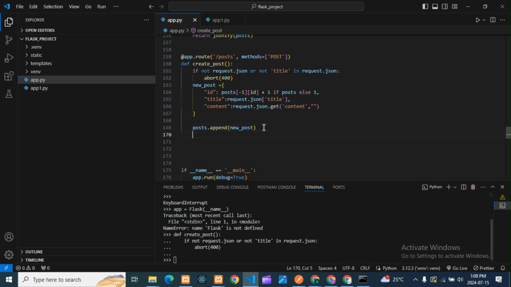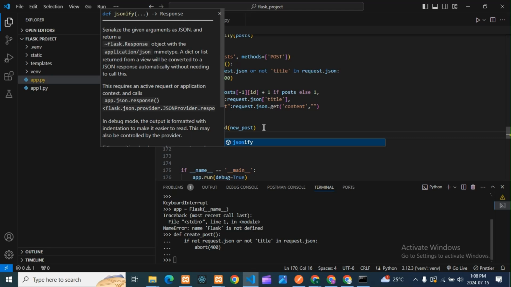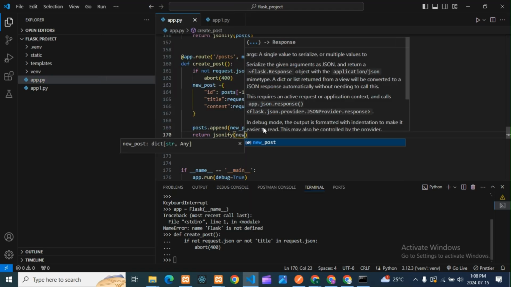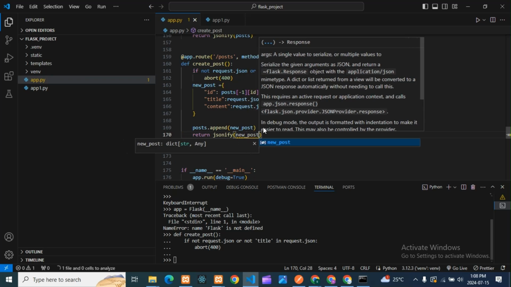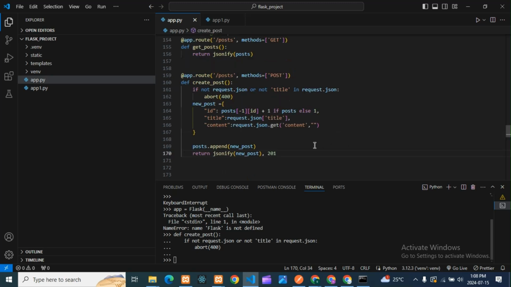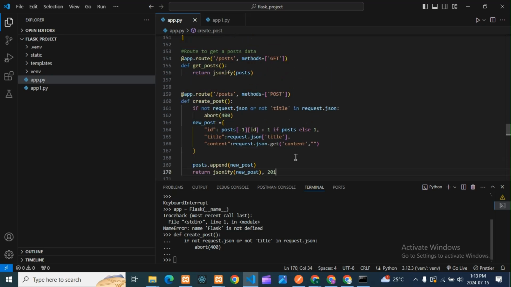Then next, we need to return JSON format, right? So return jsonify, in brackets new_post, and it will be 201. Okay, so this is done, guys. So guys, this is done.